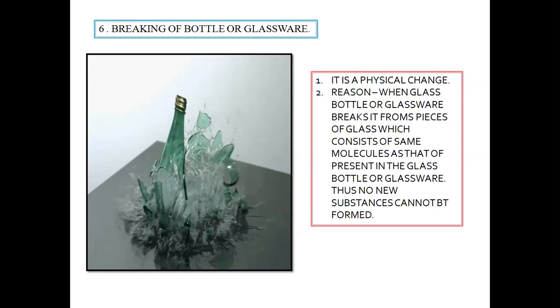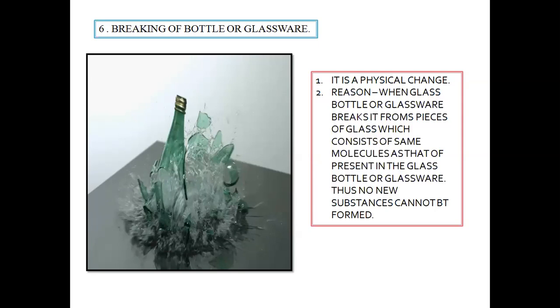Now, do you find that instead of glass pieces, there is something which is completely different? Like, do you get any metal pieces? Do you get some other kind of pieces? No, students, you don't get it.